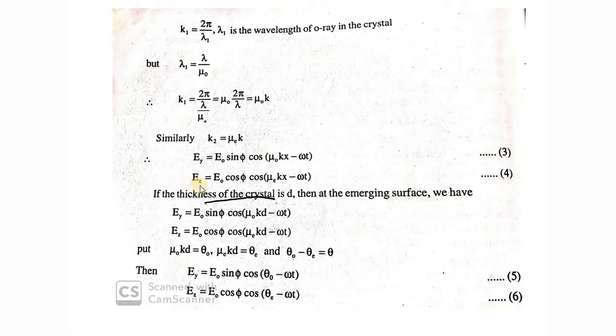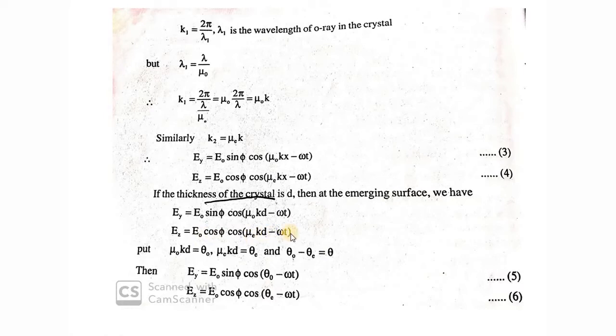And next, first I have made the waves travel along their direction. Now the thickness of the crystal is d. Then at the emerging surface, what happens? x becomes d. So instead of x, I'll write d. So Ey is equal to E0 sin phi cos(mu o kd minus omega t) for the ordinary ray, and Ez is equal to E0 cos phi cos(mu e kd minus omega t) for the extraordinary ray.